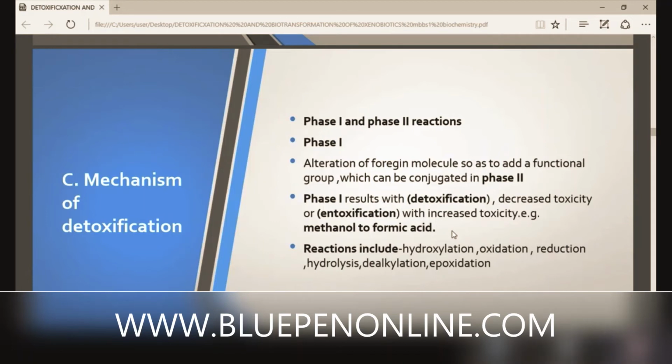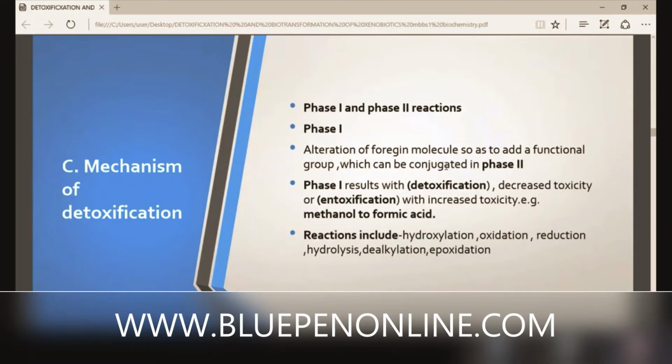Now we are entering into phase 1 reaction. Phase 1 results in detoxification, sometimes intoxication. Detoxification means decreased toxicity. Intoxication means increased toxicity. For example, we already discussed methanol to formaldehyde, formic acid, like that.